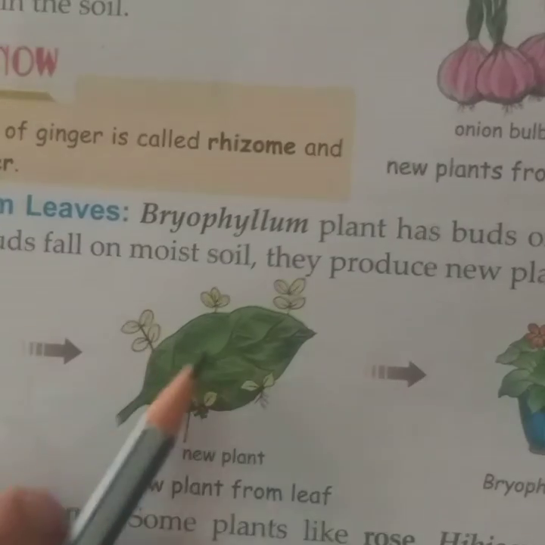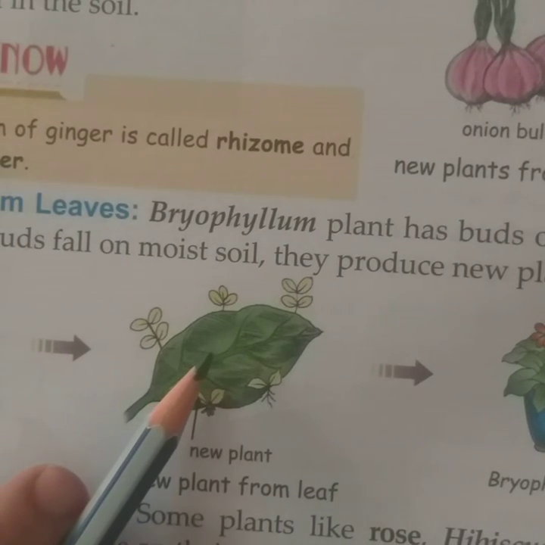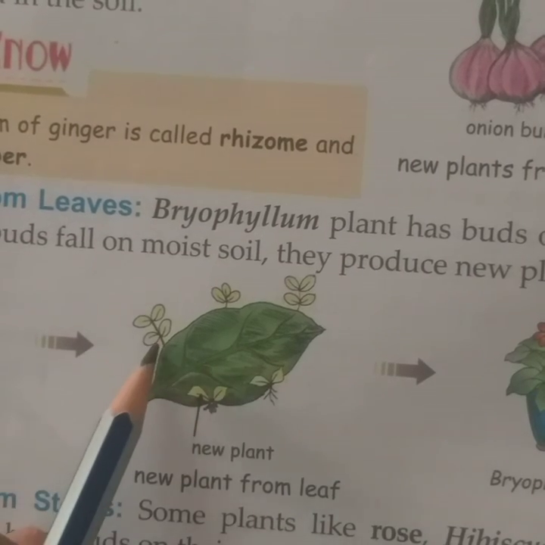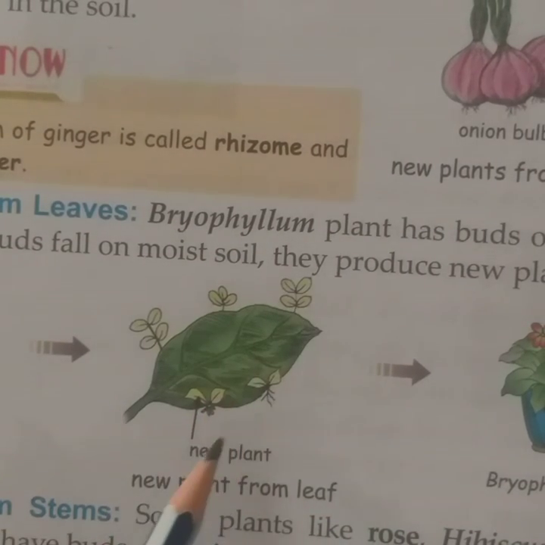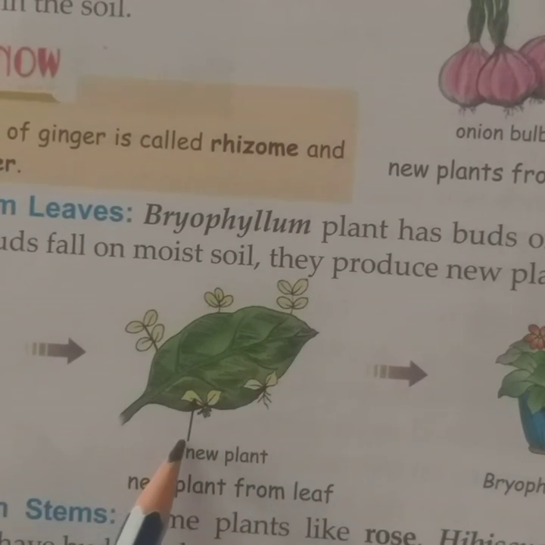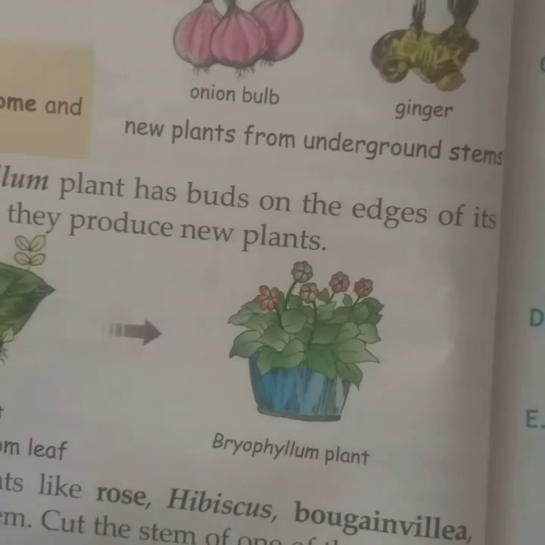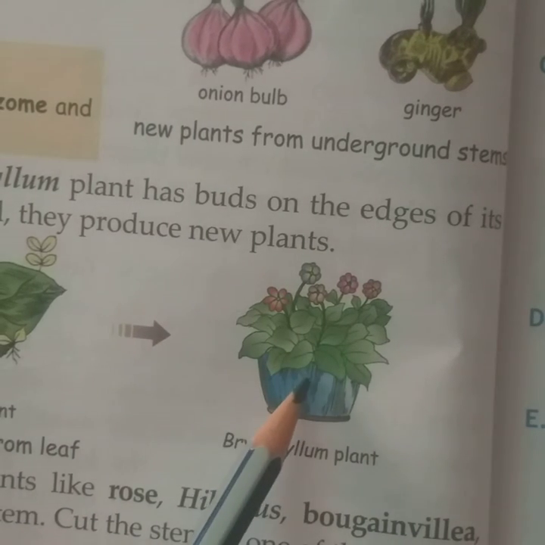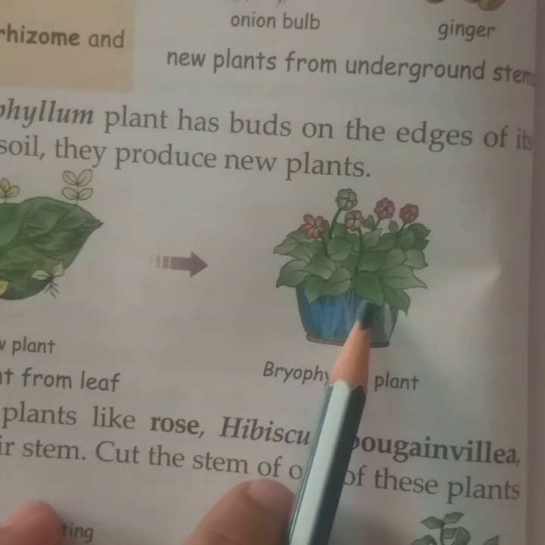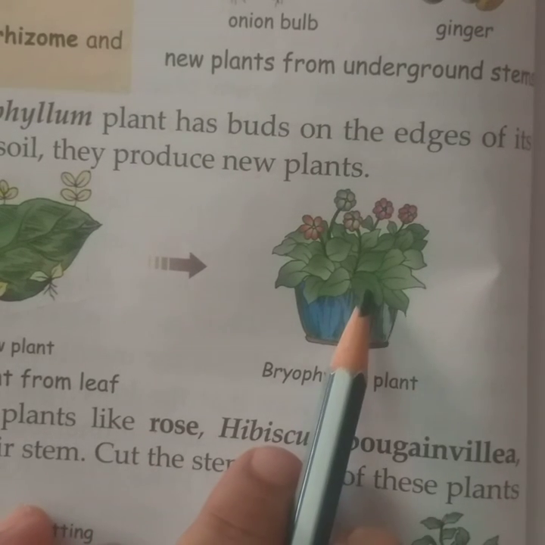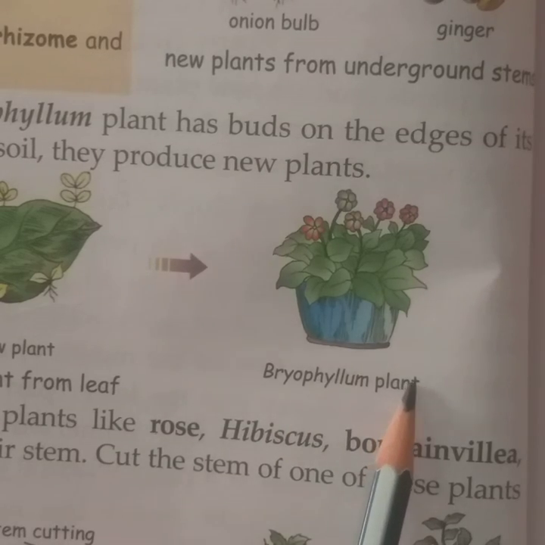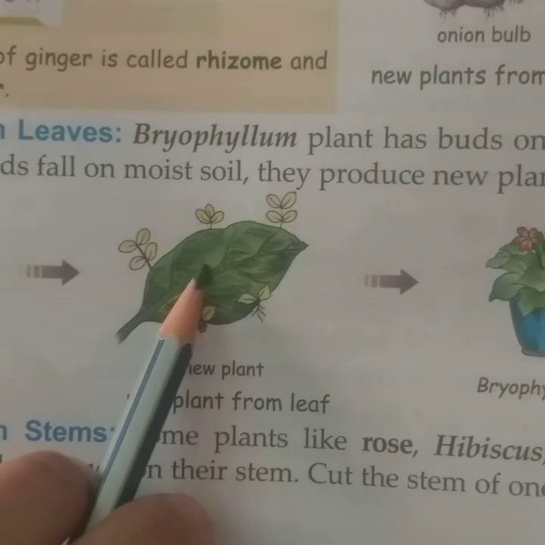When it falls on the soil in moist conditions, new plants start growing on the leaf itself, and later they convert into a new plant. This category of plant is the bryophyllum plant, which grows from the leaf.